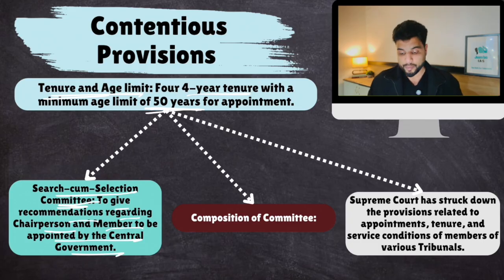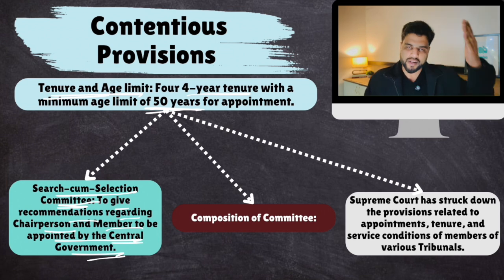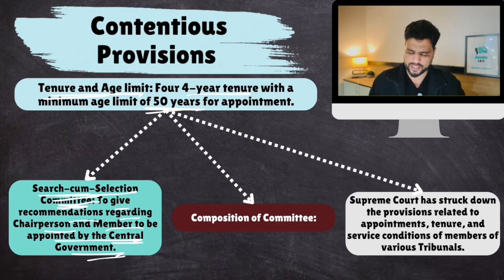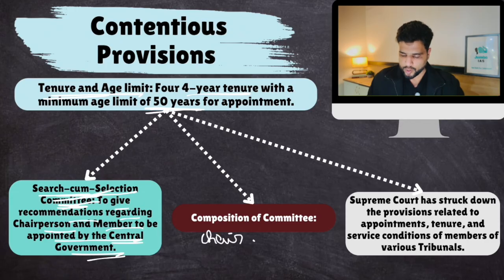So appointments would be made by the central government, but this committee will give a list of names and the central government would choose from this list of names. Now, whatever recommendation is given by this committee would be followed by the central government. This search-cum-selection committee will have a chairperson who will be either the CJI, Chief Justice of India, or a Supreme Court judge appointed by the CJI.